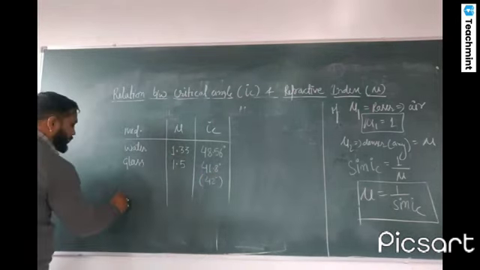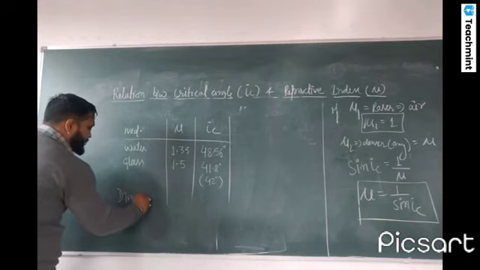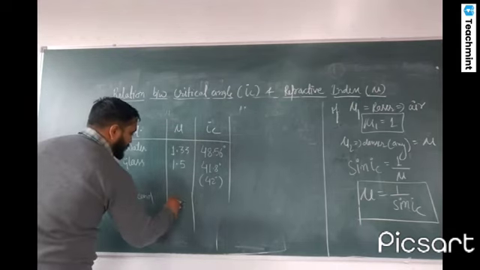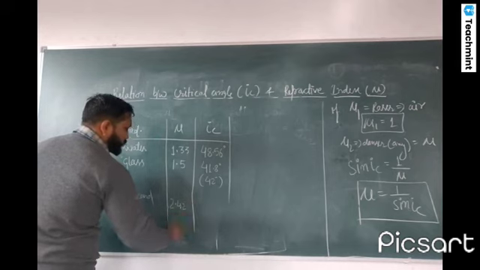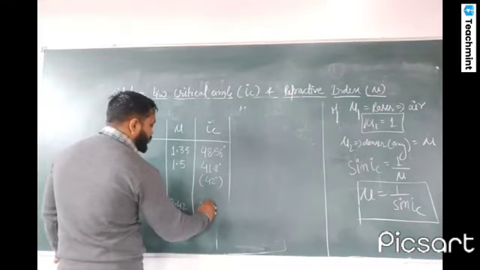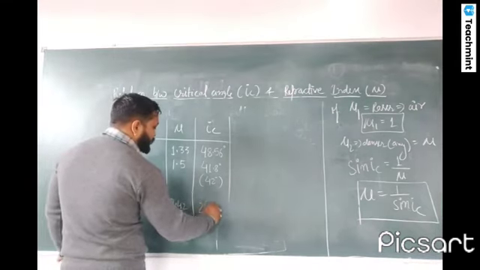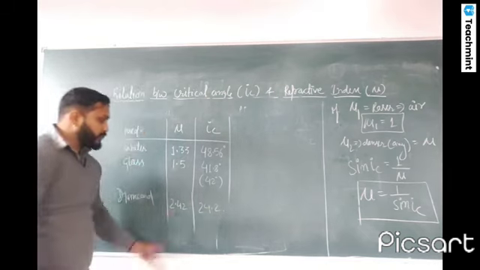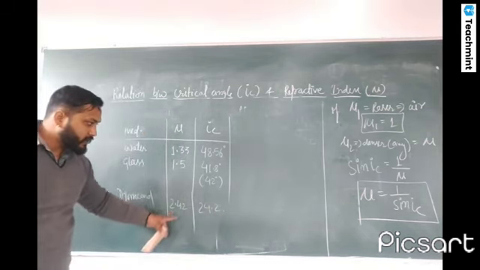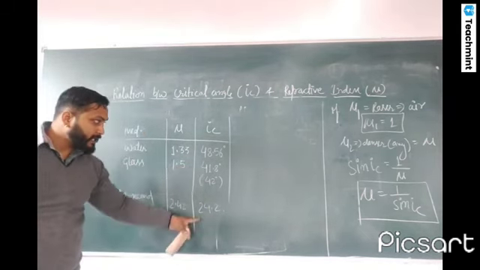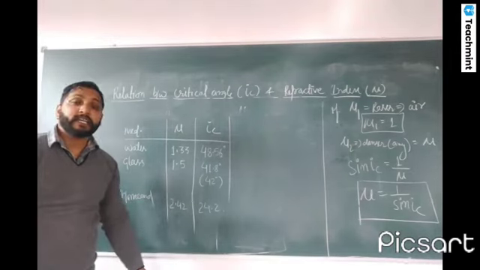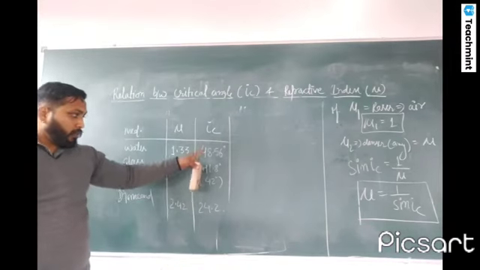Okay, and if we talk about diamond, diamond has the highest refractive index, that is 2.42, and its critical angle is 24.2 degrees. So whenever the refractive index is increasing, the critical angle is decreasing.